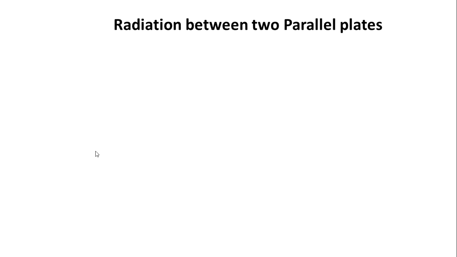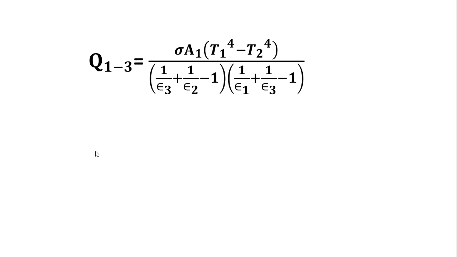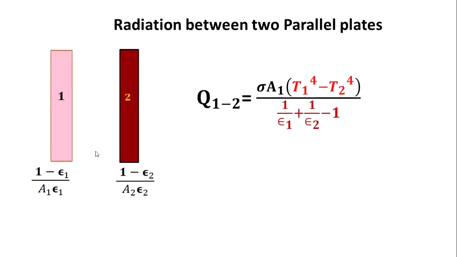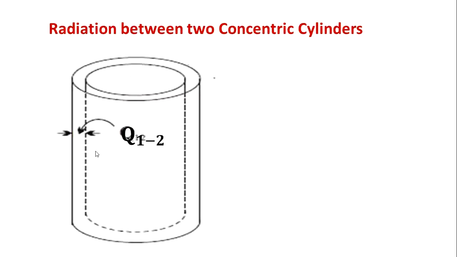Therefore, after solving you will get the equation like this. Therefore, the amount of heat energy transfer from 1 to 3 is given like this. Radiation between two parallel plates, between two bodies: Q1 to 2 is equal to sigma A1 (T1^4 minus T2^4) divided by [1 by epsilon 1 plus 1 by epsilon 2 minus 1].